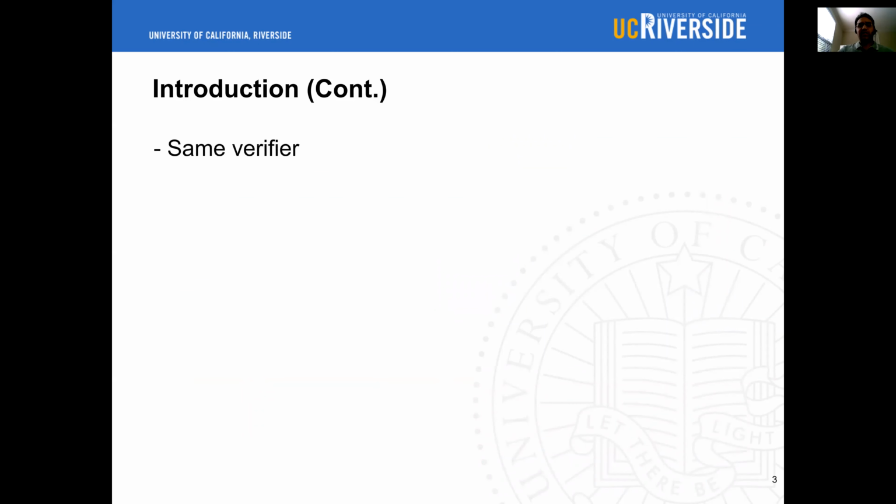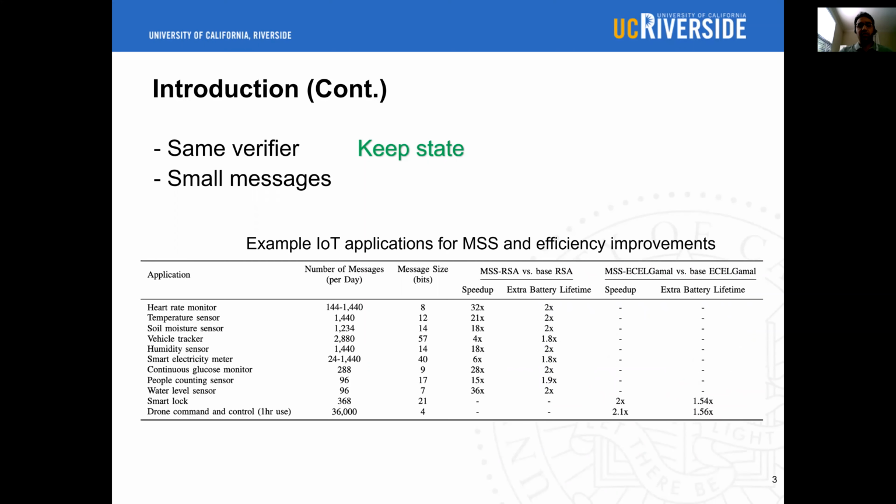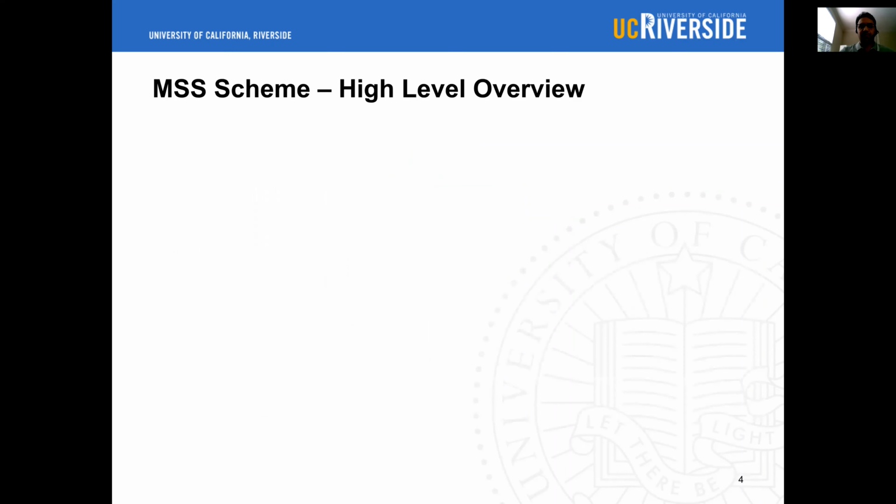Our solution utilizes two things. Because the server is always the same party in IoT environments, it can keep state, and thus our scheme can do most of the work offline. Also, since IoT messages are usually small, our scheme creates the signature by only composing basis signatures corresponding to message characters. The table shows the improvements in speed and battery lifetime that we gain with MSS.